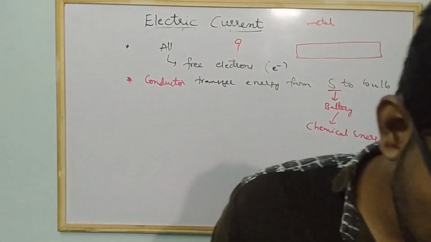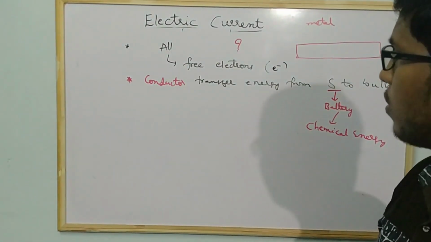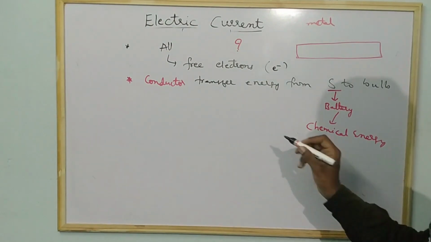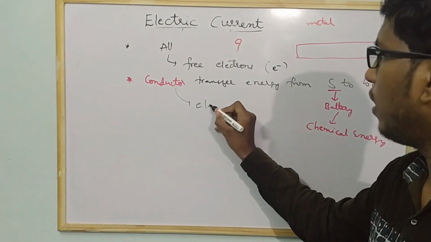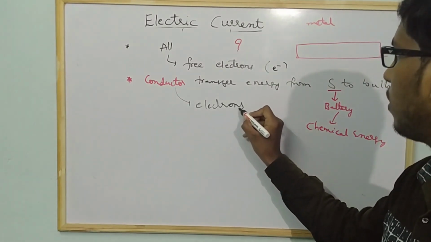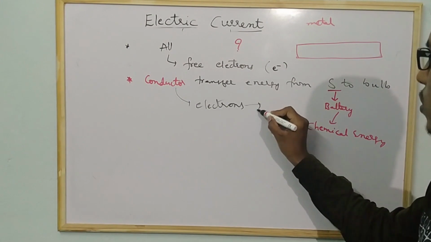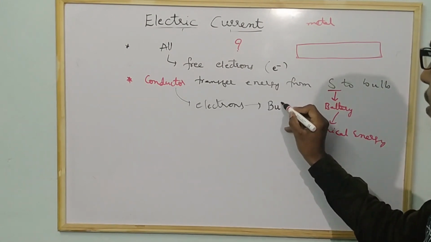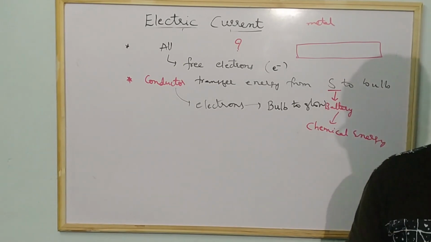This chemical energy transfers the electrons to the conductor. And this conductor, because of this chemical energy, will carry the electrons, and these electrons are responsible for the bulb to glow. Do you understand? Okay, fine.